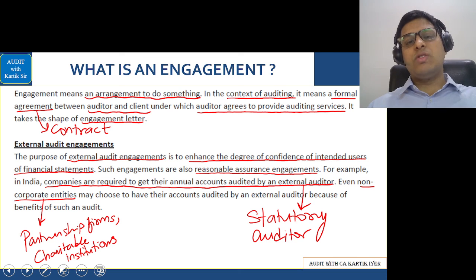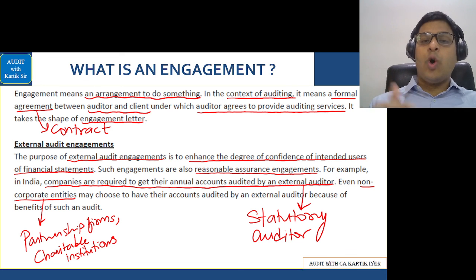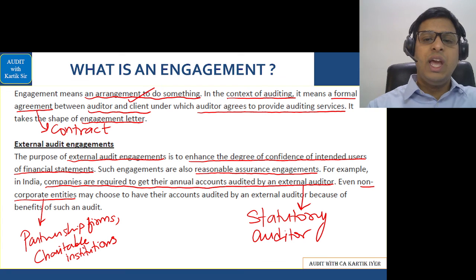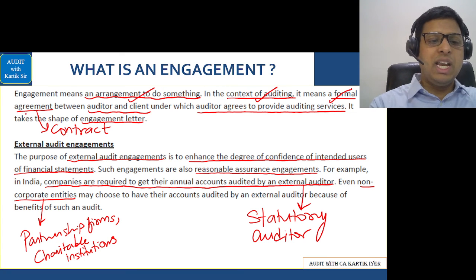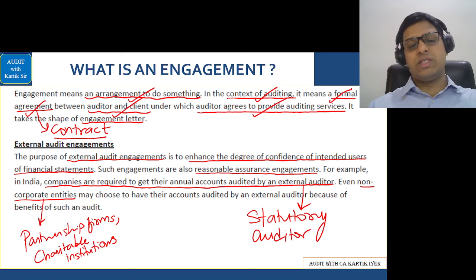What is an engagement? Whenever a client appoints a CA to do the work, that is called an engagement. So when the client appoints a CA to do auditing work, that is called an auditing engagement. As simple as that. It's an arrangement to do something. In the context of auditing, it means a formal agreement. Agreement means a contract between the auditor and the client, under which the auditor agrees to provide auditing services.